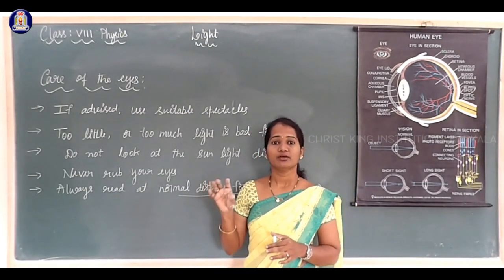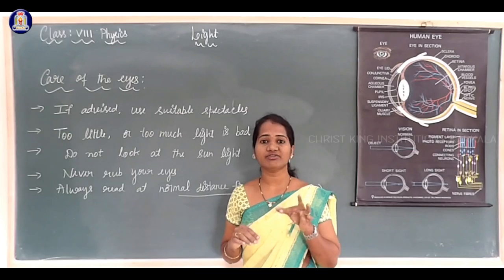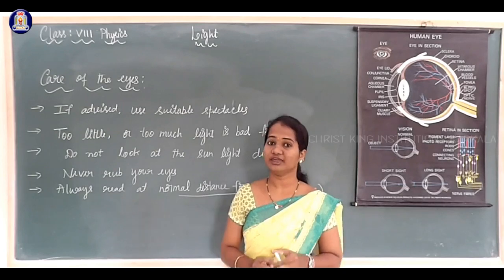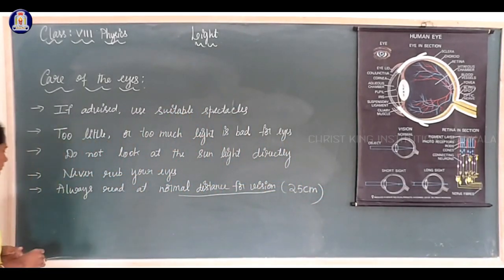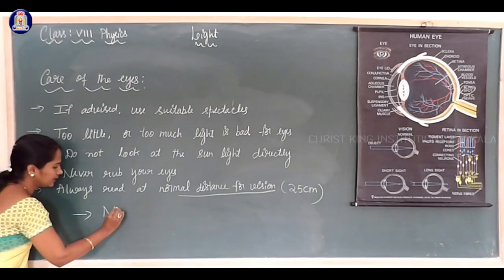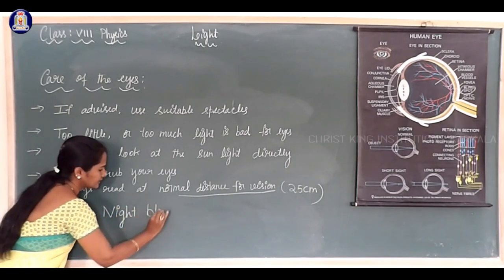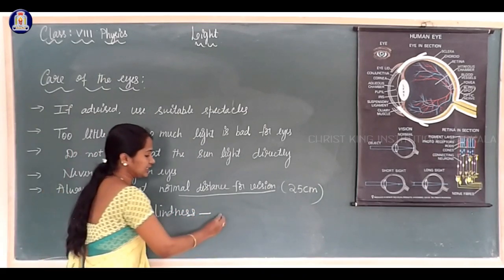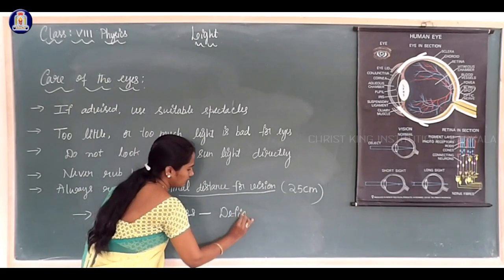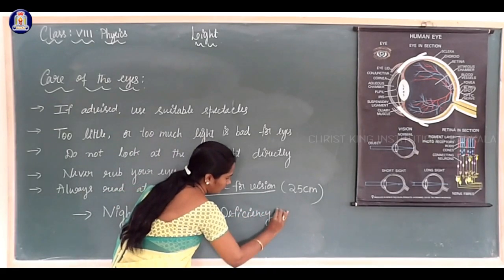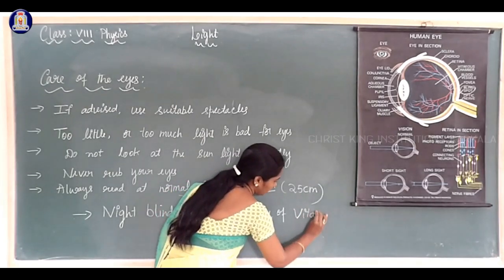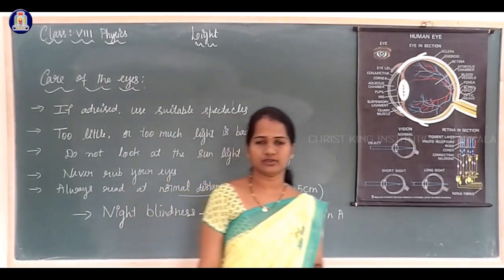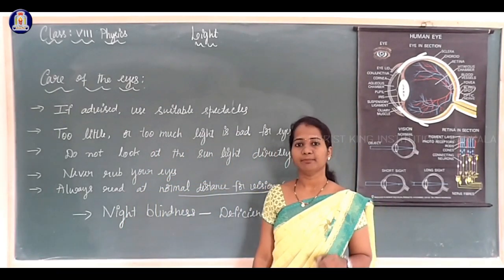In that, mainly vitamin A. Due to the deficiency of vitamin A, many eye problems occur. The main important defect due to the deficiency of vitamin A is night blindness. Deficiency of vitamin A causes night blindness. So, our food should contain vitamin A.